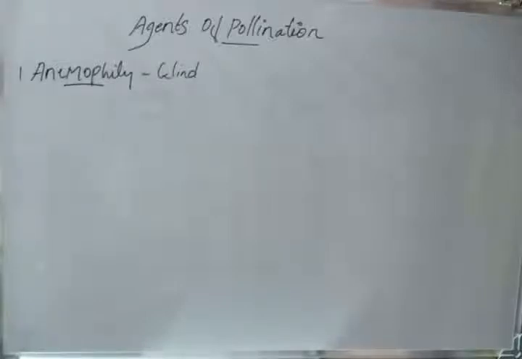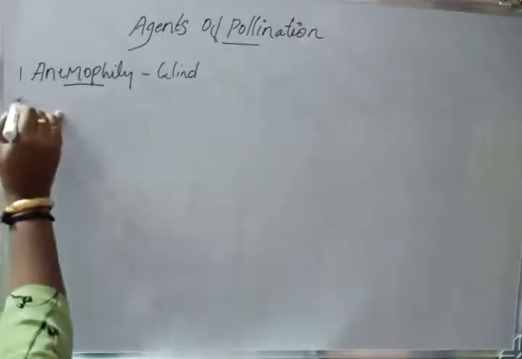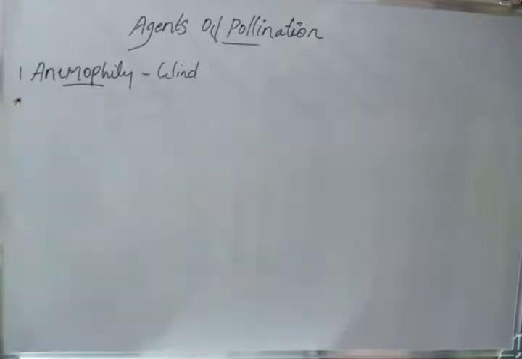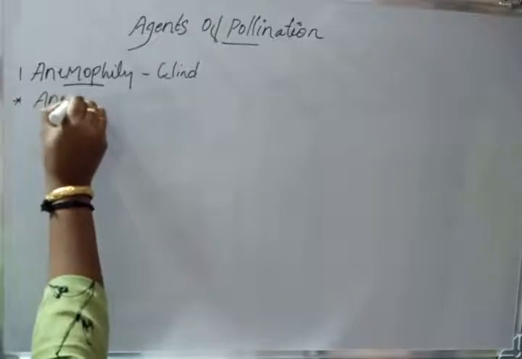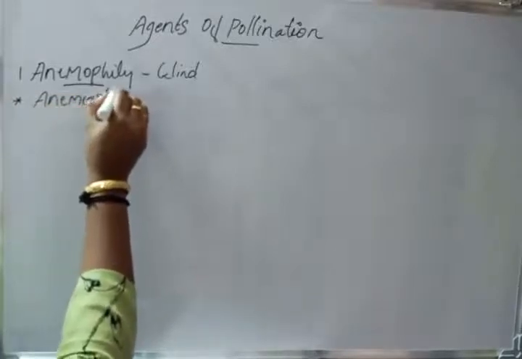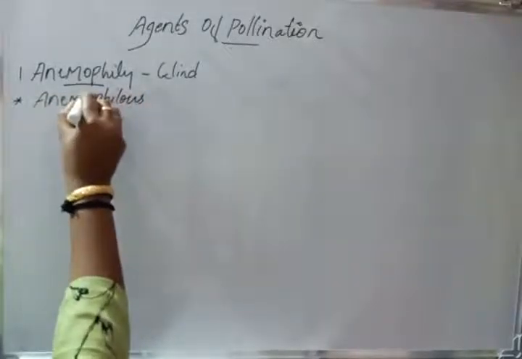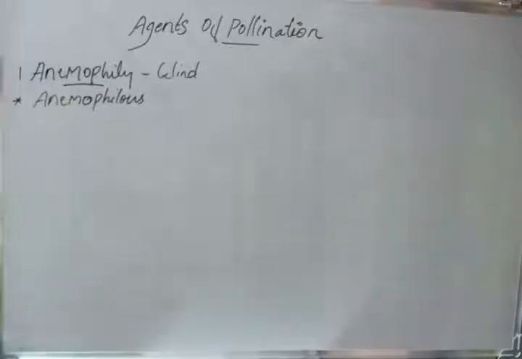Wind pollinated flowers are called anemophilous. Wind pollinated plants are generally situated in wind exposed regions, which we already know.